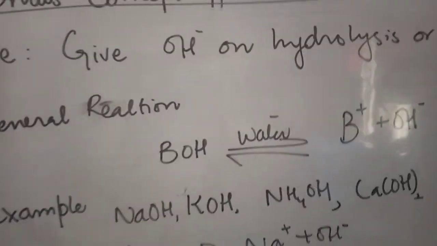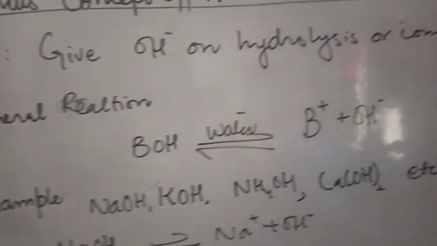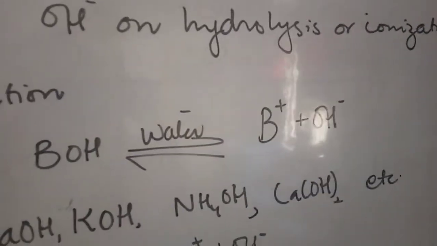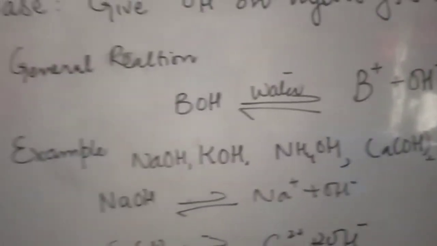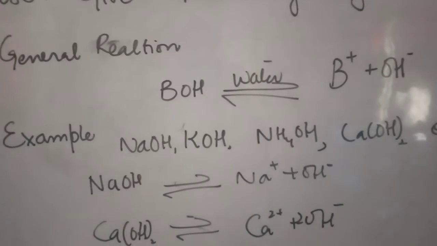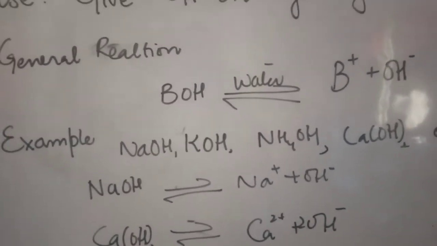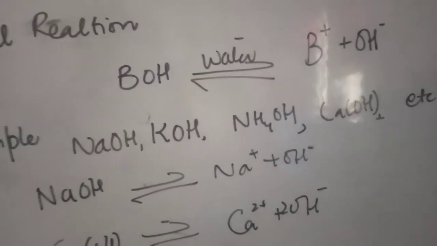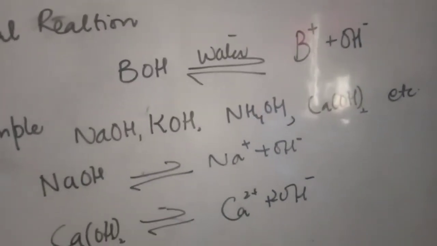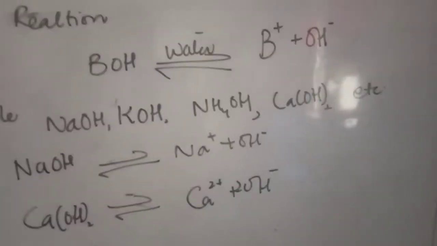The important part is hydroxyline. The general reaction is BOH giving B plus and OH negative. This is the general reaction. Some examples of bases are sodium hydroxide, potassium hydroxide, ammonium hydroxide and calcium hydroxide. I have told you before that sodium and potassium hydroxides are very strong bases. They are corrosive in nature and they readily ionize.